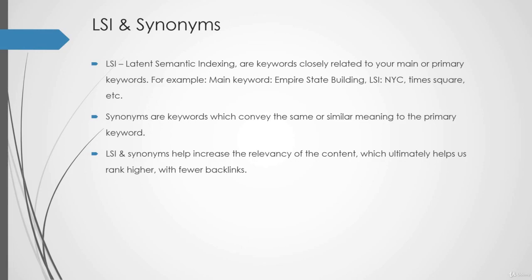Back in 2012 and 2013, the way you would normally rank content would be to insert as many main keywords as possible into the content. That is known as keyword stuffing, and it is not effective anymore nowadays. In fact, if you use that technique, your content may get penalized by Google. So instead of repeating the same keyword again and again in your content, you would add these types of keywords, the LSI and synonyms, to enhance the relevancy of your content.